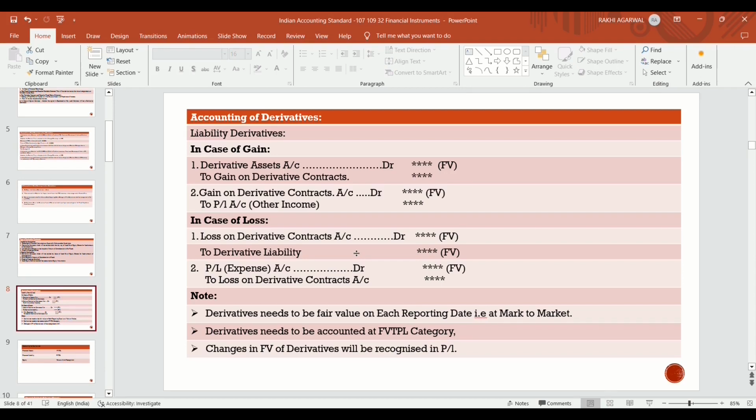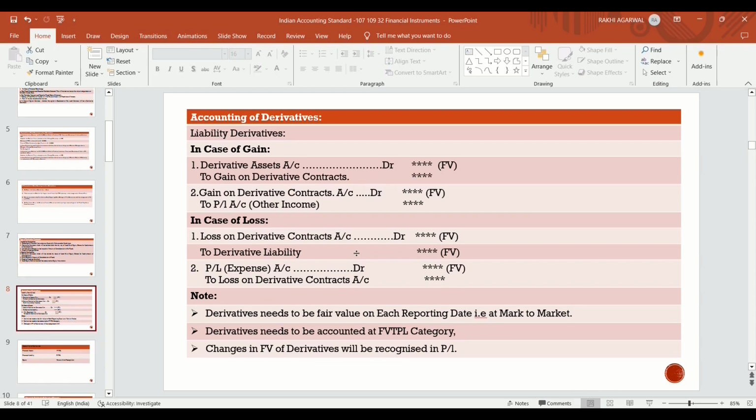Note: the derivative needs to be measured at fair value on each reporting date, that is, on every financial reporting date the derivative is to be recognized at fair value, that is, marked to market. A derivative is always accounted for at fair value through profit and loss.